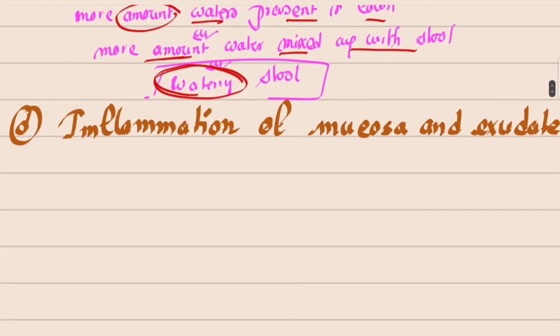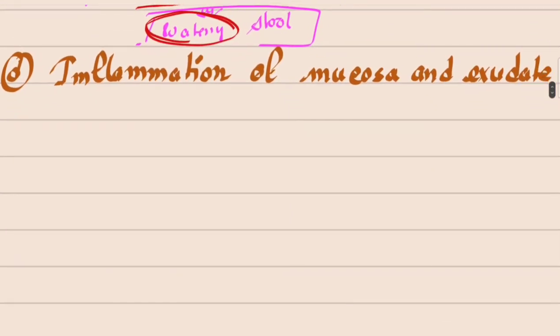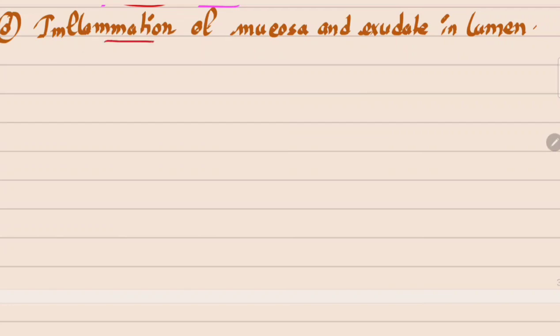Next, inflammation of the mucosa and exudate in the lumen.